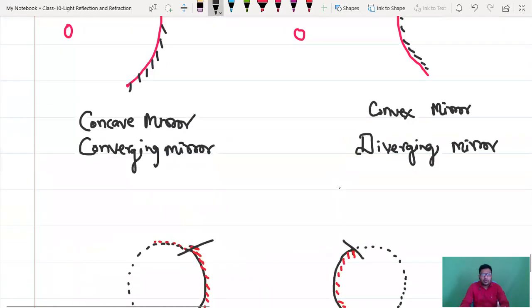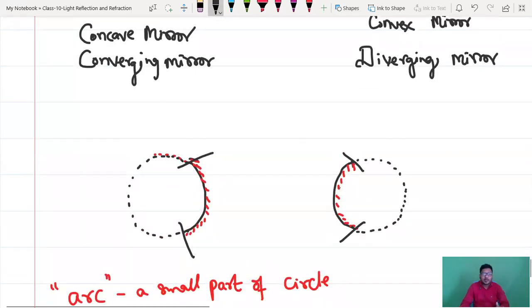So both mirrors are known as spherical mirrors. While coming to concave, reflecting side will be inside, non-reflecting side will be outside. While coming to convex, reflecting side will be outside, non-reflecting side will be inside, and there will be center O. That's it.